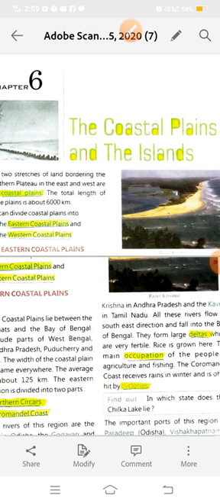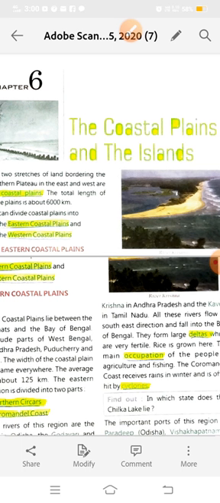You will be able to find out the location of coastal plains and the islands on the map, and you will also be aware of the climate of the coastal plains and islands, and the straits which come in our coastal plains. Okay, and the areas or union territories which come in our islands, and how they are formed. So let's start our chapter.